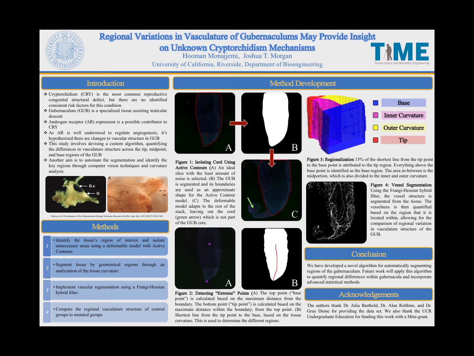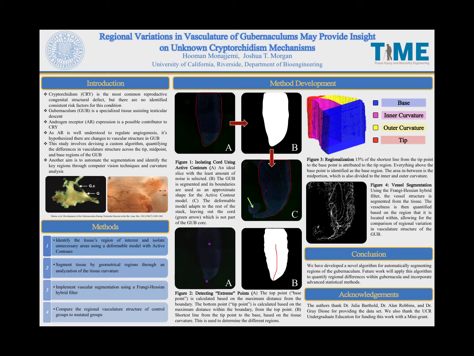My project is on developing methods that are looking at the regional variations in vasculature structure of the gubernaculum and how it might provide insight on unknown cryptorchidism mechanisms. My name is Human Monajemi, and I'm working with Dr. Joshua Morgan from the Department of Bioengineering.